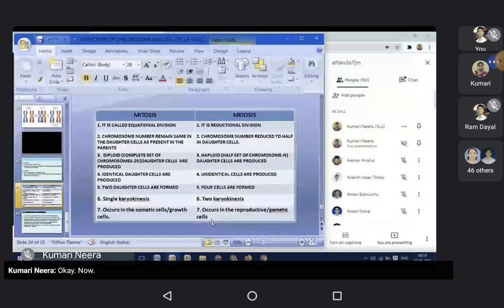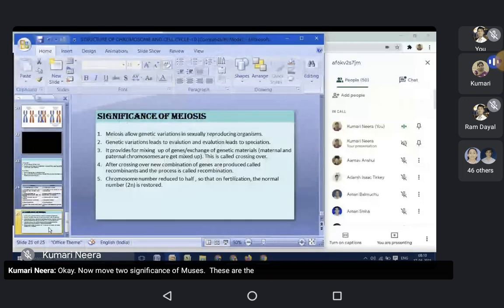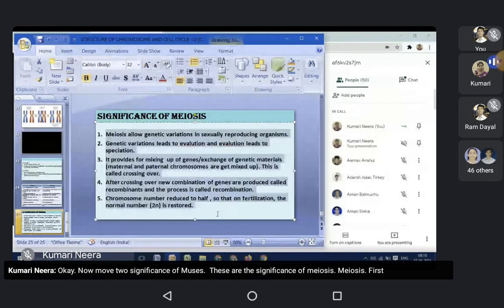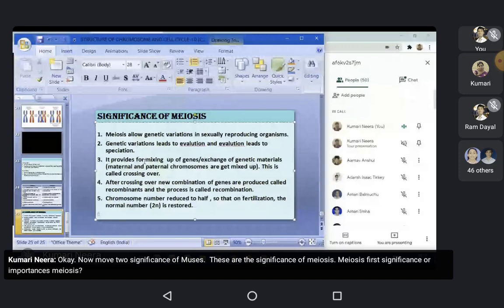Now move to significance of meiosis. See, these are the significance of meiosis. Meiosis first significance or importance is meiosis allows genetic variation in sexually reproducing organisms.